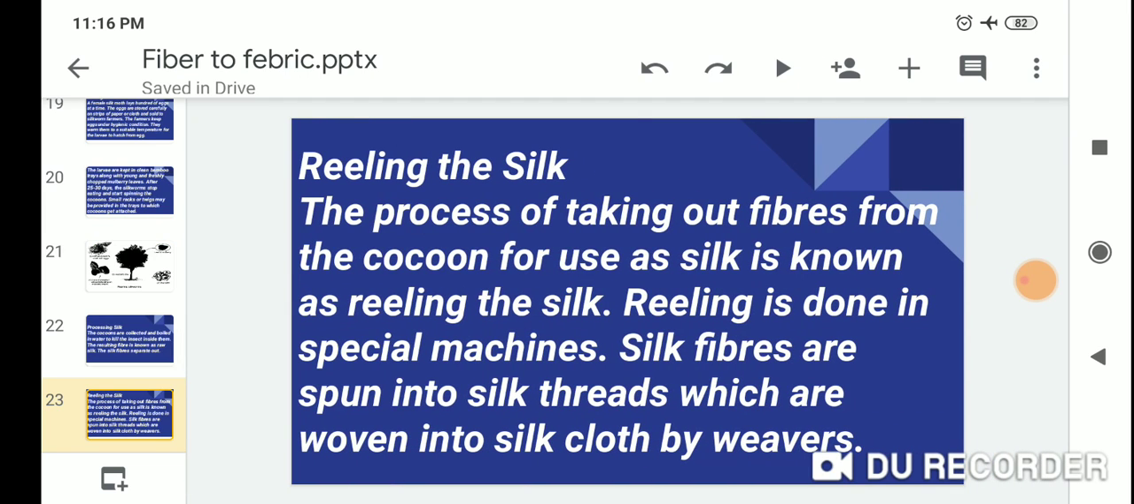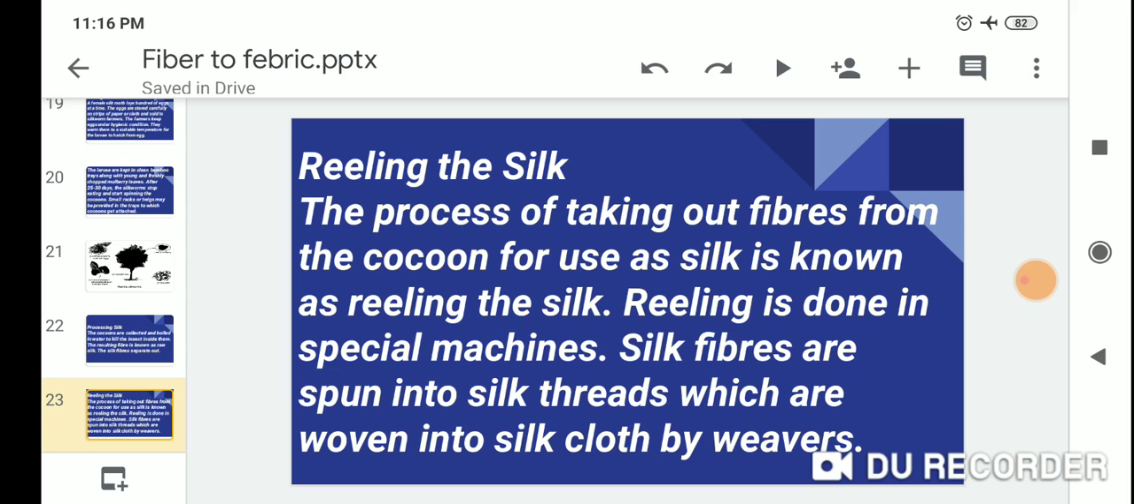Reeling the silk. The process of taking out fiber from the cocoon for use as silk is known as reeling. Reeling is done in a special machine. Silk fibers are spun into silk threads, which are woven into silk cloth by weavers.